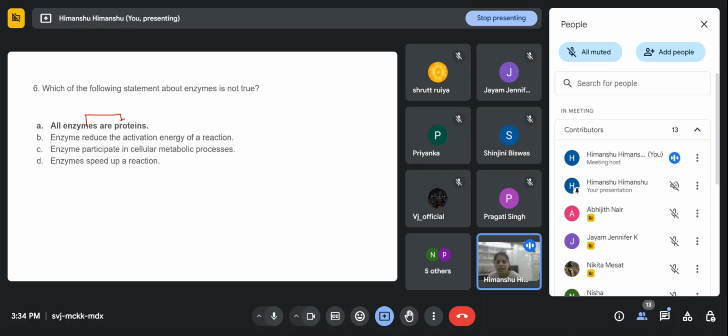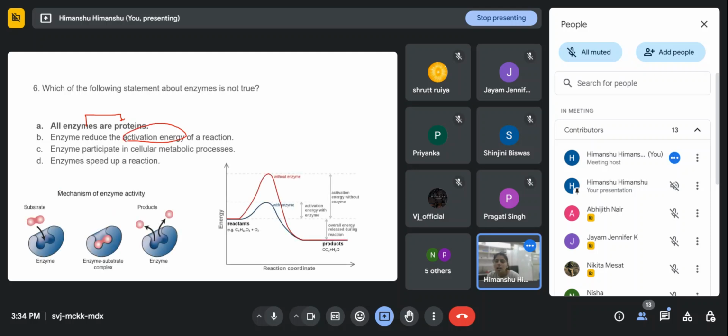And the second statement is that enzymes reduce the activation energy of a reaction. What is activation energy? The minimum energy required by the enzyme to convert the substrate into the product. We call it activation energy. And this is the mechanism of enzyme activity. If there is less energy,